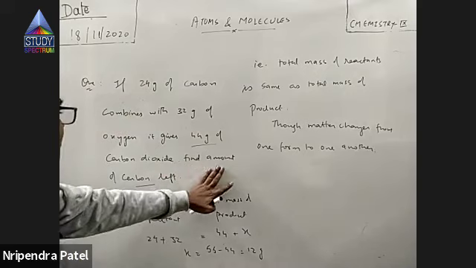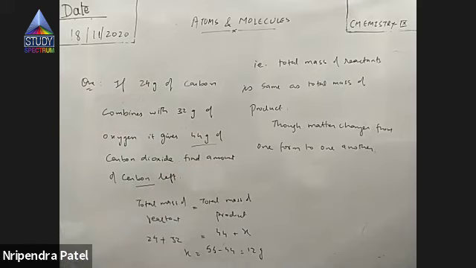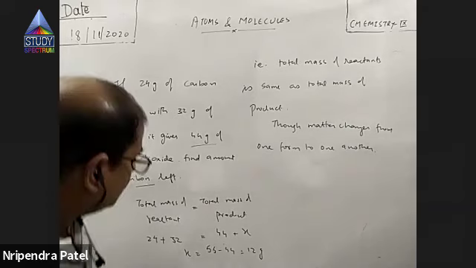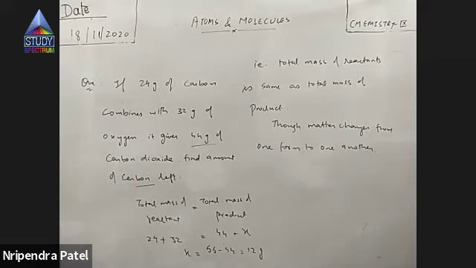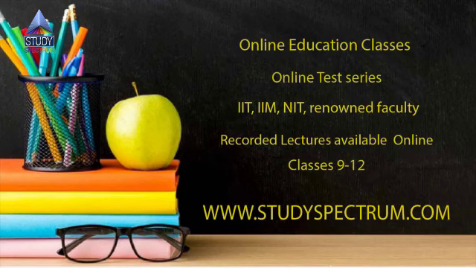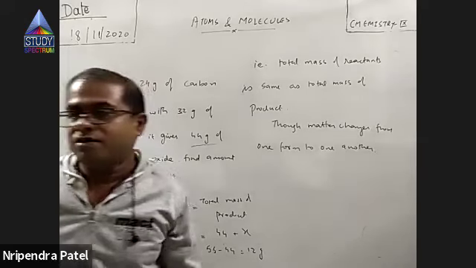But as per the question, I feel it asks to find the amount of carbon left, so I assume carbon is extra. Some carbon was left in the sample, and that is what you have to estimate. So carbon plus oxygen is 56, and carbon dioxide is only 44 gram. That means some carbon is left. Suppose that is X, so that is 44 plus X. So X is 12, right? Yes, sir. Okay, so this concludes our law of conservation of mass.